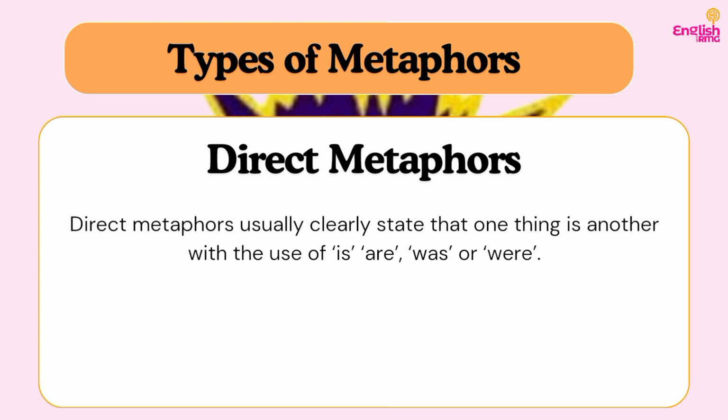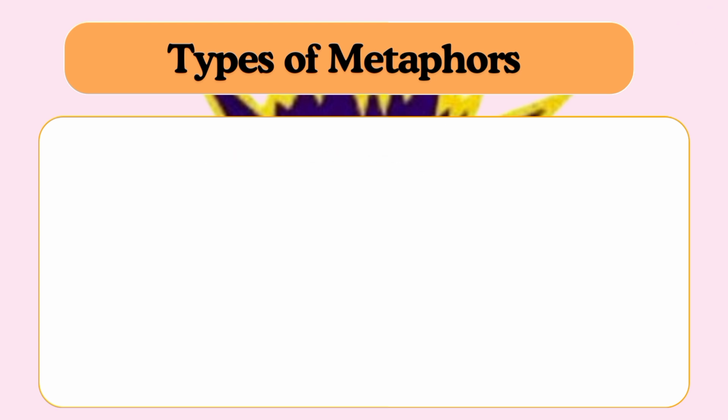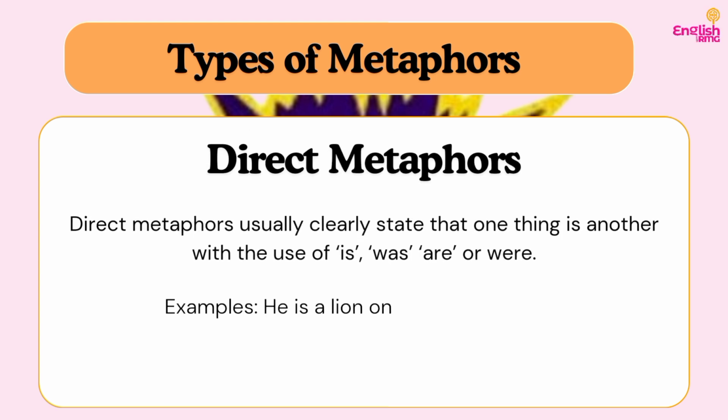Direct metaphors first. Direct metaphors usually clearly state that one thing is another with the use of is, are, was, or were. How do I mean? For example, if I say, he is a lion on the soccer field, it simply means that I am directly comparing his action or his attitude on the field to that of a lion. You know, lions are usually seen as animals that are brave and have leadership qualities.